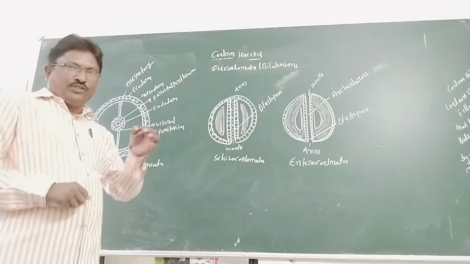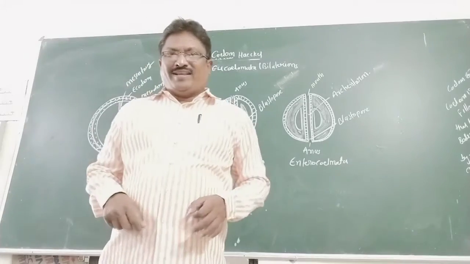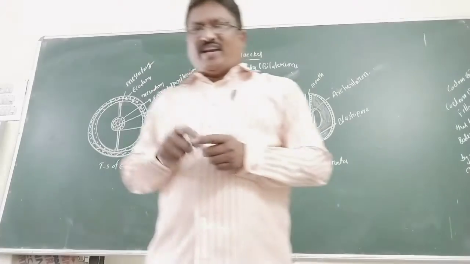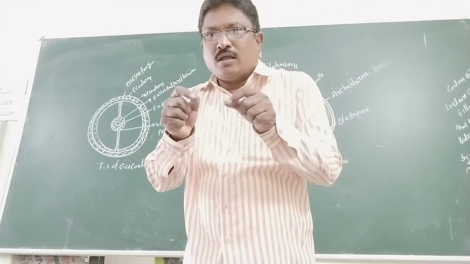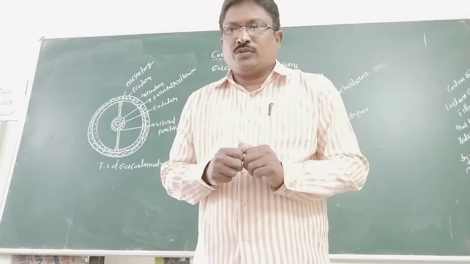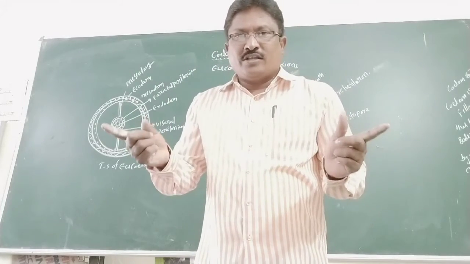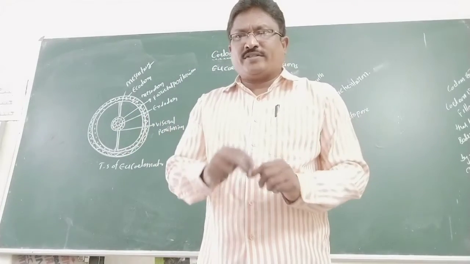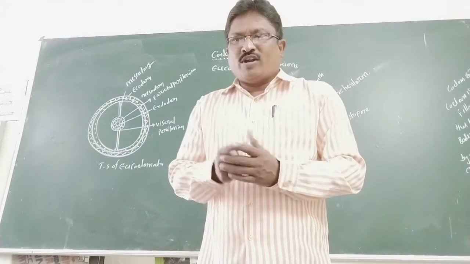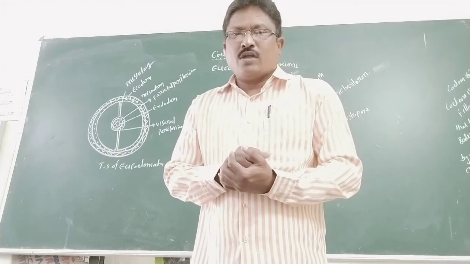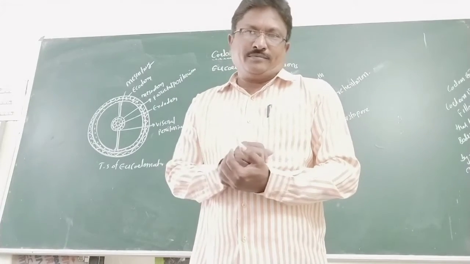The mesodermal peritoneum is actually a double layered wall, and this double layered wall splits into two layers. One layer is the somatic layer or parietal layer.